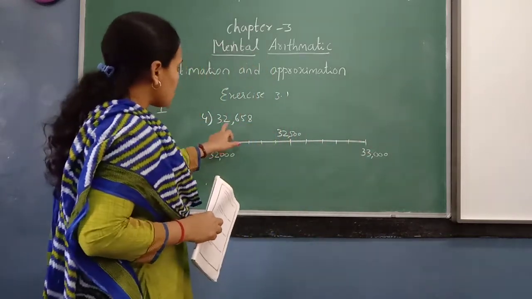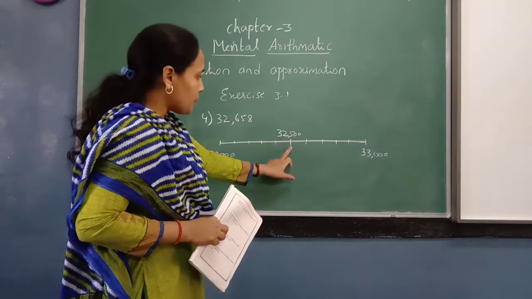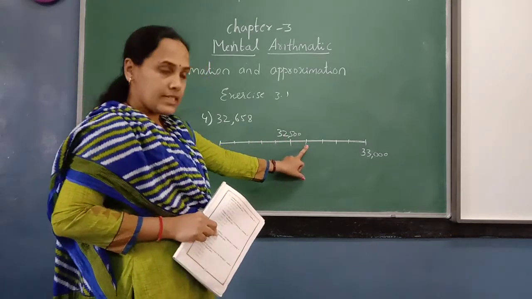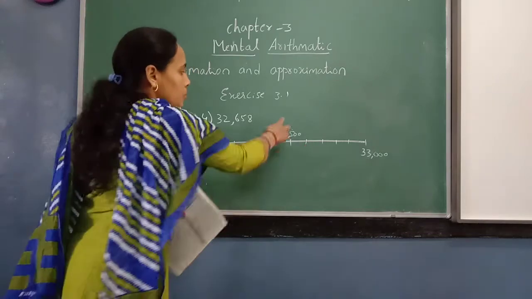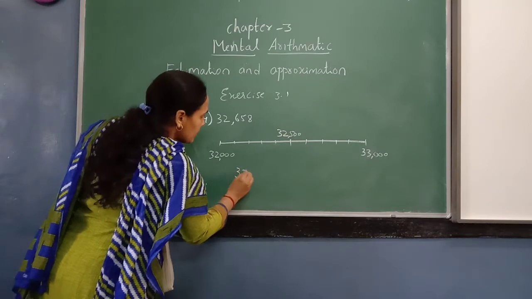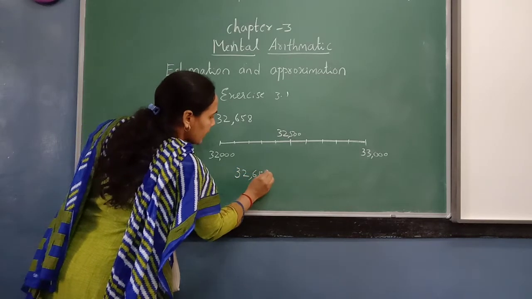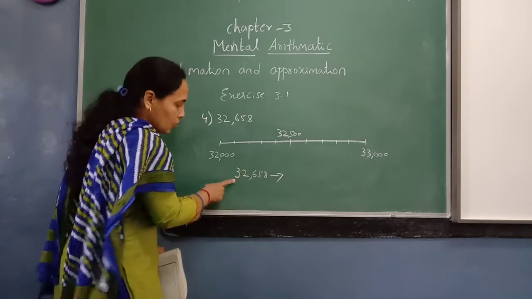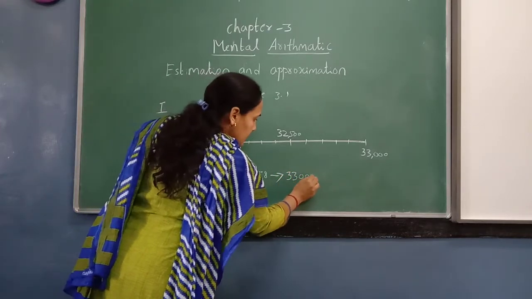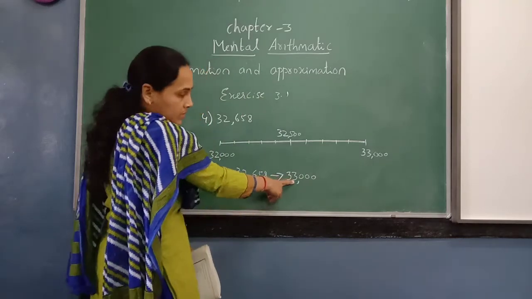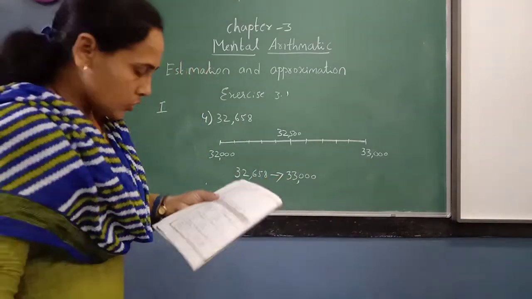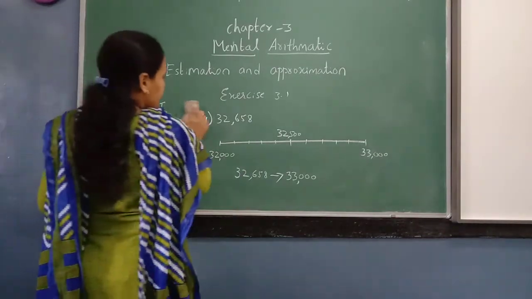So 32,658, 32,500. Sorry, 32,600 is here. So it is more than half, which means this number will be rounded off to the next number, that is 33,000. 32,658 will be rounded off to 33,000. We are rounding it off to thousands place, remember children. So this 3 will not become 0. Okay, thousands place. So we move on to the next main.